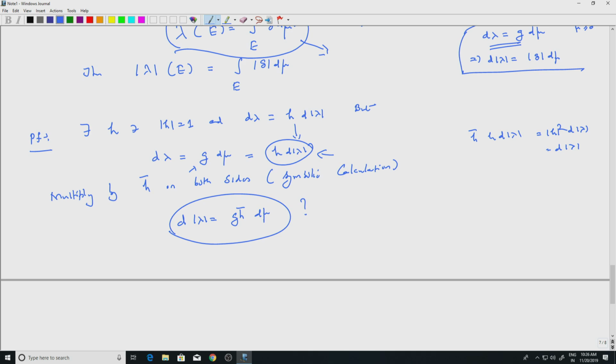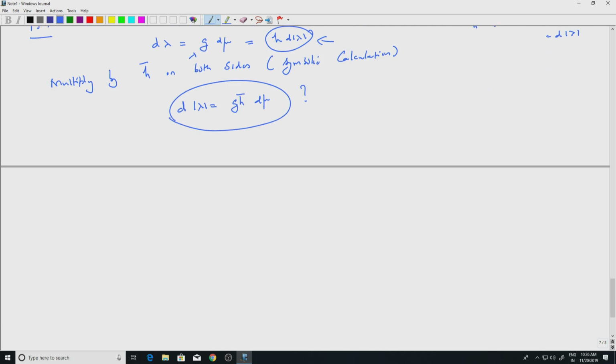So, let us try to understand this. Why is this true? Let us take some space here. What do we know? We know that the integral over E of G d mu equals the integral over E of H d mod lambda, because this is lambda of E. Let us write this in a slightly better form.